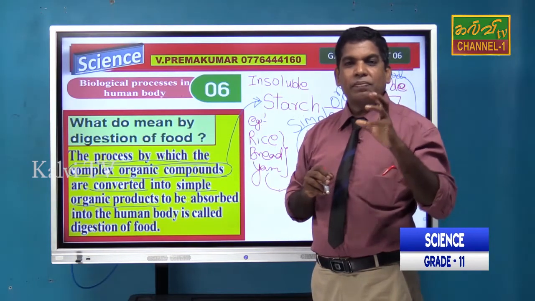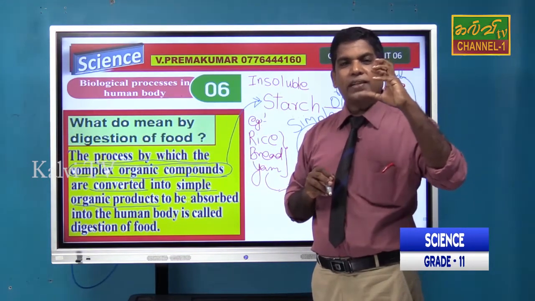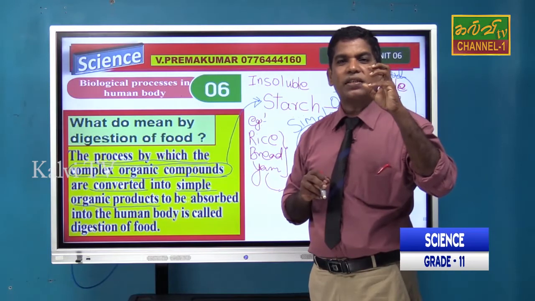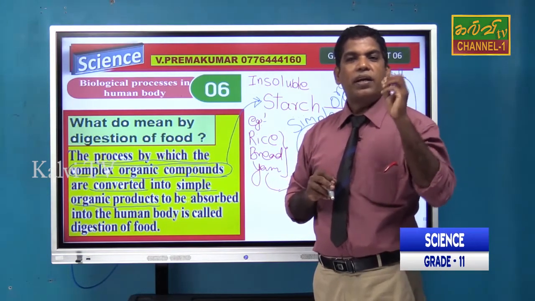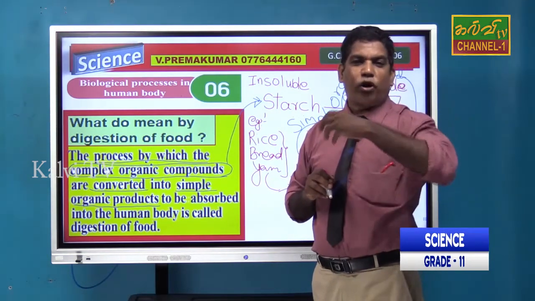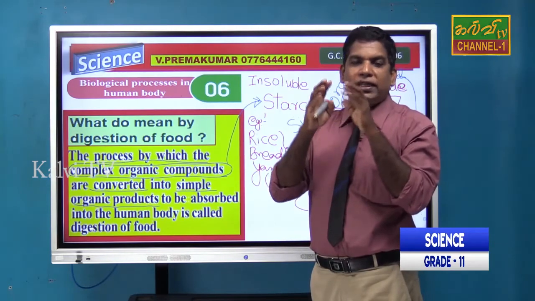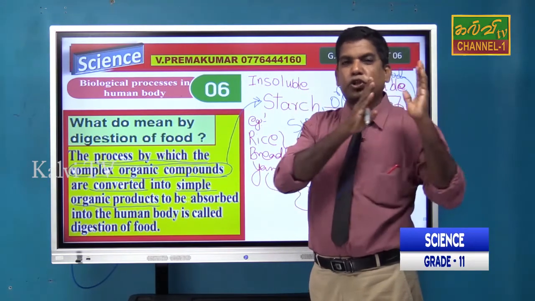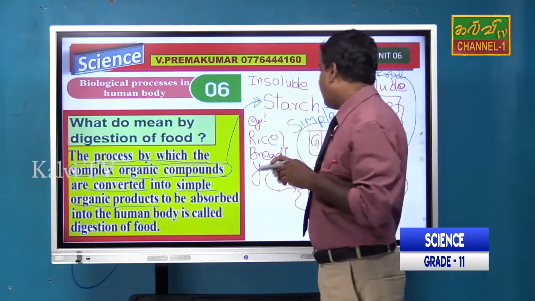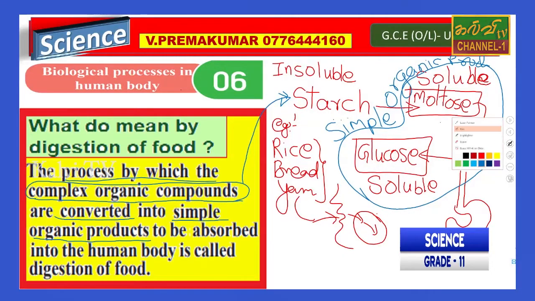The complex organic substance, starch in the rice, is converted into maltose, a soluble form. So the insoluble condition becomes a soluble condition.